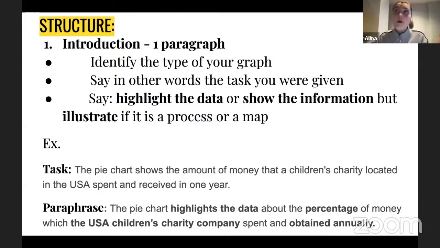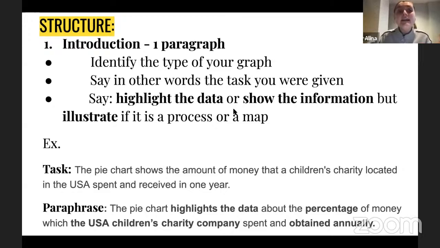Usually your task will be put in one sentence, and that's why I said that your introduction will be quite short in writing task 1, because you just need to paraphrase literally one sentence, okay? But it's also important to make sure that you use the correct vocabulary for it, okay? So usually when you would like to say that, let's say, this pie chart presents something, the idea of present or demonstrate should be expressed correctly.